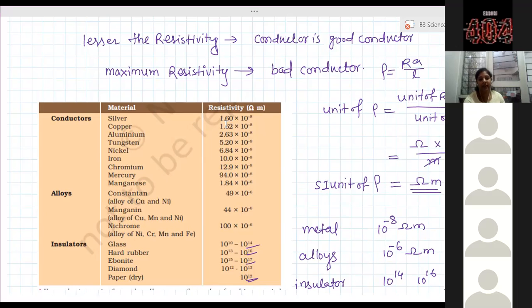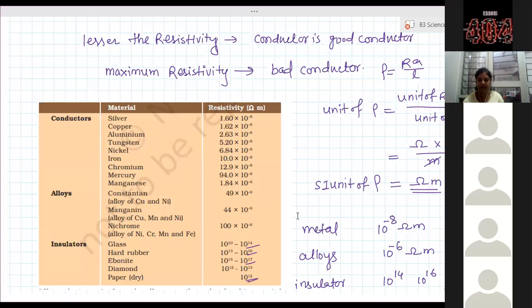Then the second question asked on this is why tungsten is used in the filament of a bulb? Tungsten has a high resistivity, and due to that it causes mass liberation of light and heat.